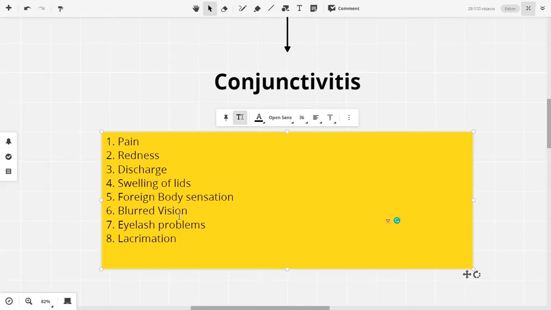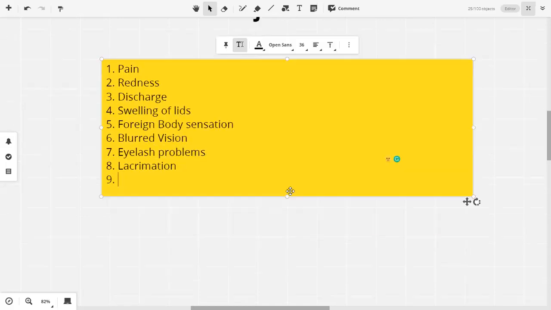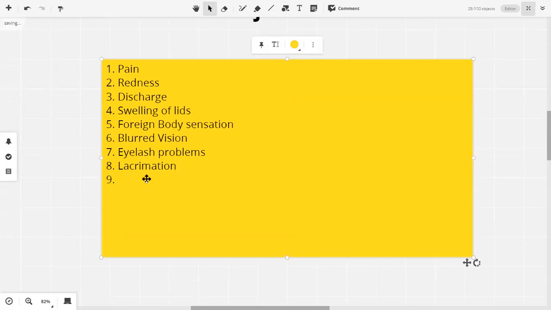So what is the difference between the two? और क्या हो सकता है सिम्टम? Cornea involved हो तो photophobia.